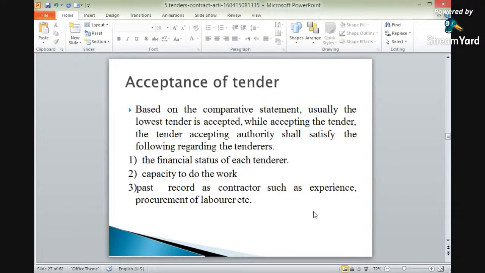Again, the past record as a contractor, such as experience and procurement of labor. The past three years' experience should also be taken care of, whether he has experience in the particular field in which we are giving the construction work, and whether he has a sufficient number of laborers for the execution.